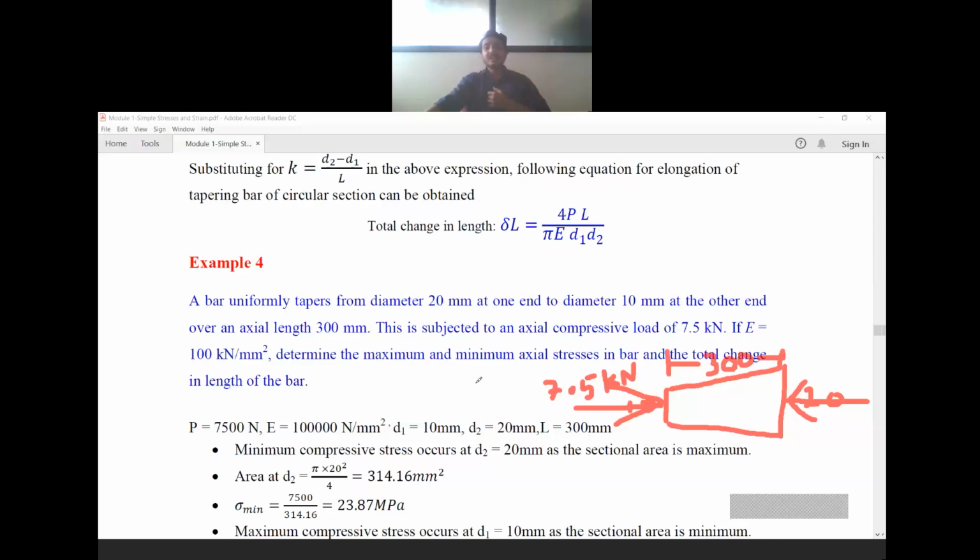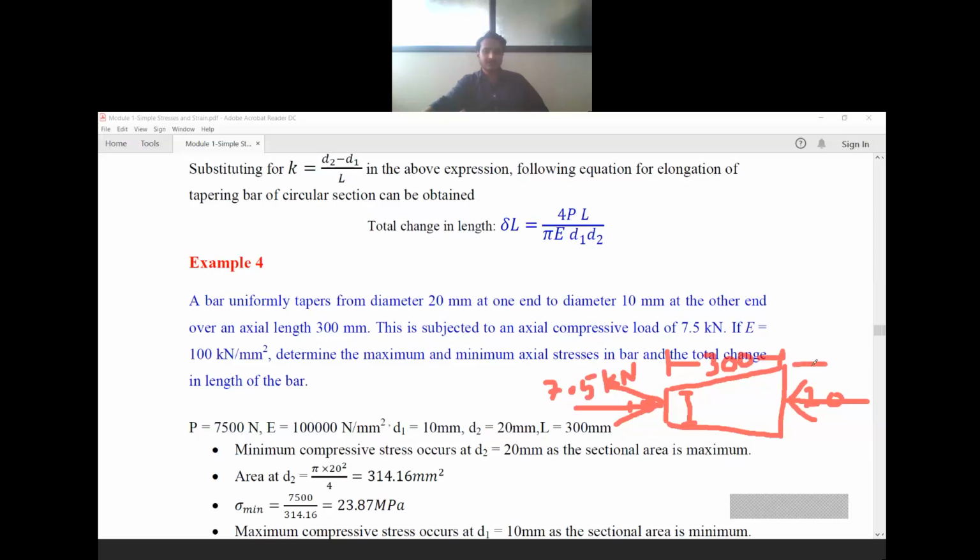So in the question, what they have asked is to calculate the maximum and minimum axial stress. Maximum stress occurs where the cross section is less. This you should observe: where the cross section is less, the stress will be higher.